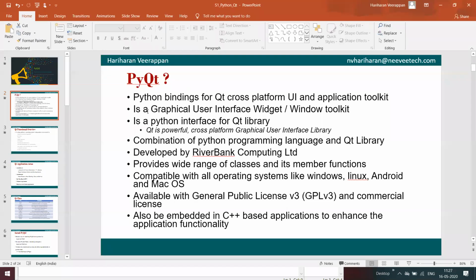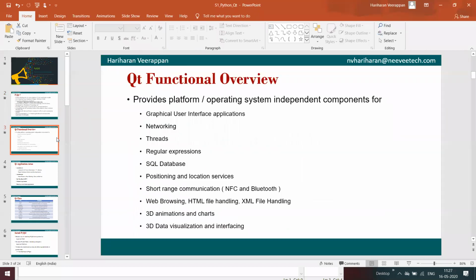Basically, here we have a Qt functional overview. It provides graphical user interface applications. It provides networking, and PyQt supports threads. But the thing is, Python is very bad at using threads.